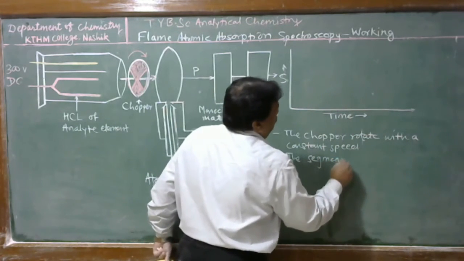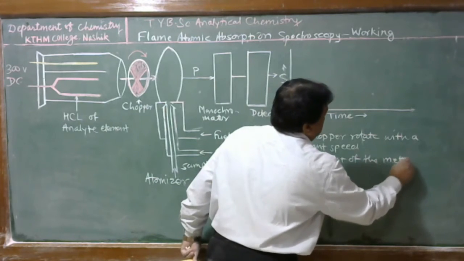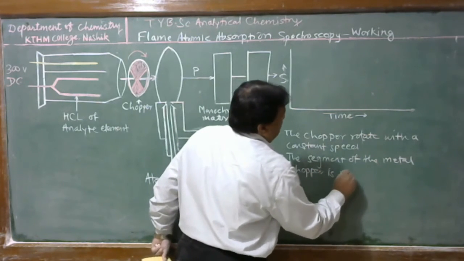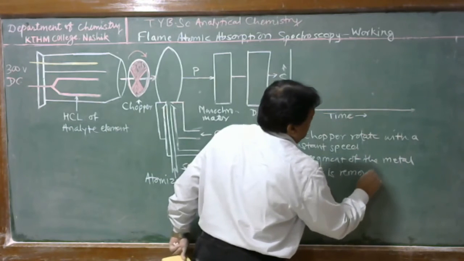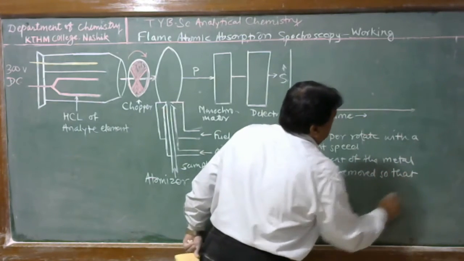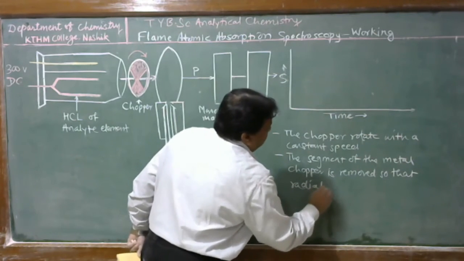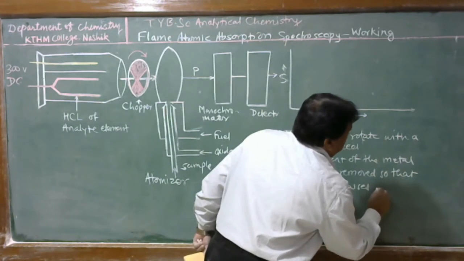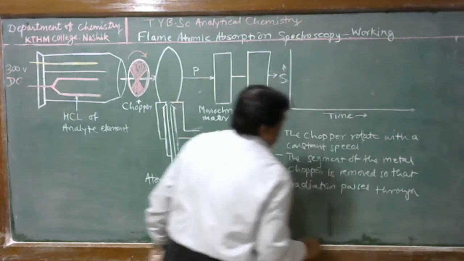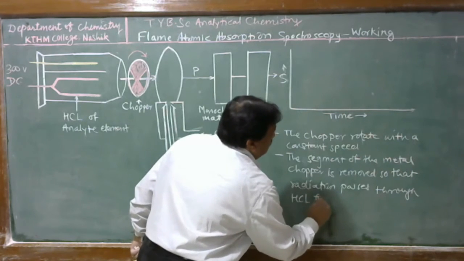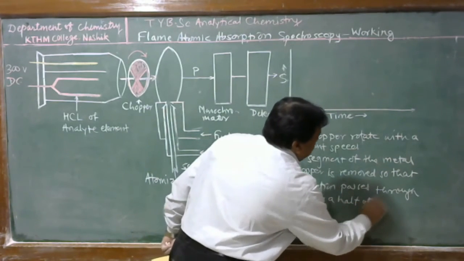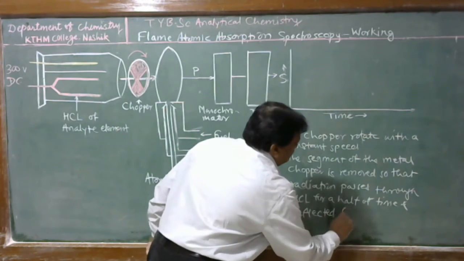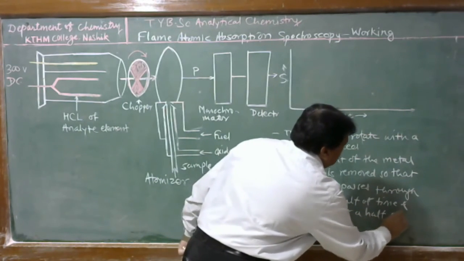Movement of the metal chopper is removed so that radiation passes through the hollow cathode lamp for a half of the time and is reflected for a half of the time.